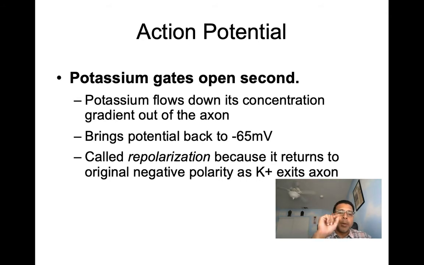And now what we do is we remove potassium ions. Potassium has a positive charge. So if we start to remove the positive charges from the inside, that's going to take the cell back down to a negative charge. So it brings the potential back down to minus 65 millivolts. And now this phase is called the repolarization phase because it helps the cell return to its original negative polarity as potassium exits the axon.